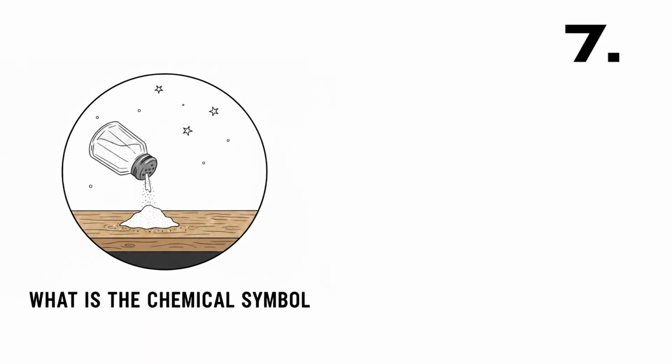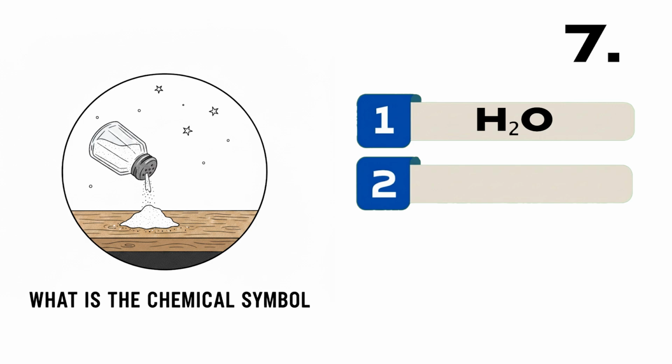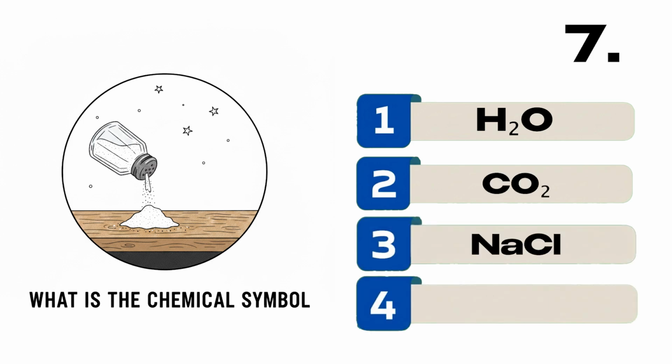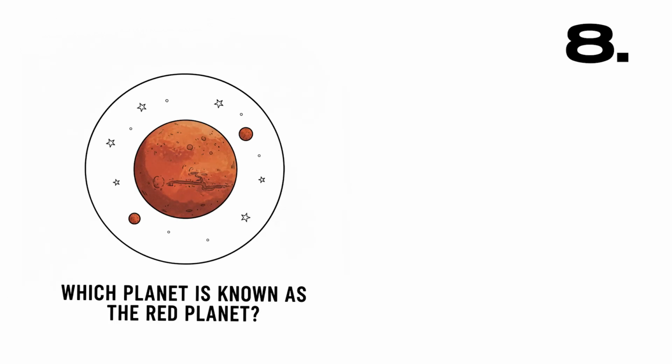What is the chemical symbol for table salt? A, H2O, B, CO2, C, NaCl, D, KCl. Correct answer, C, NaCl.